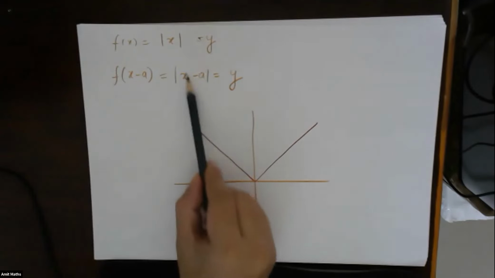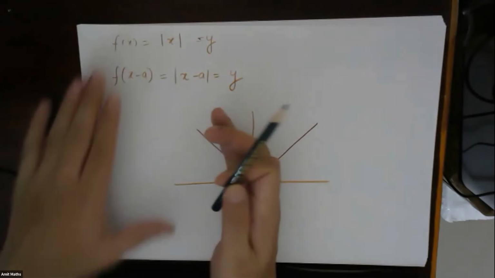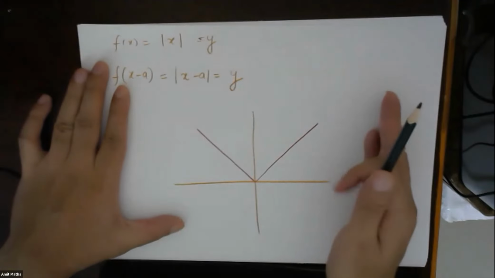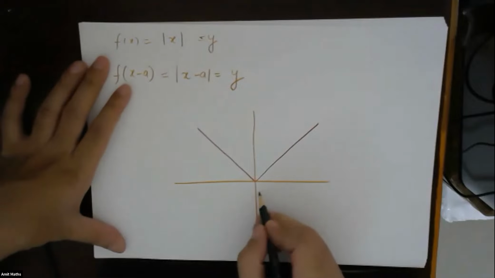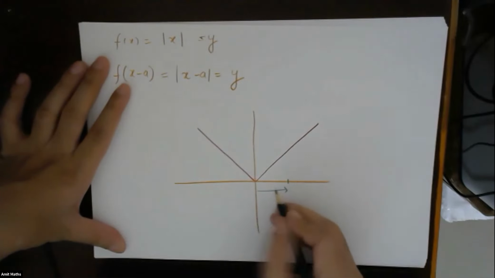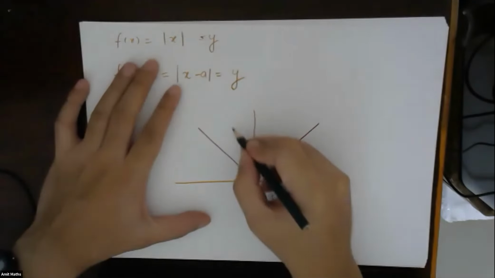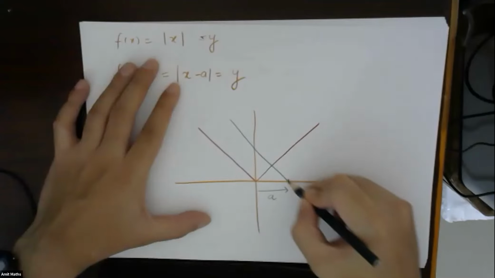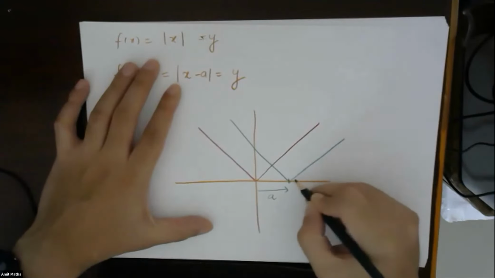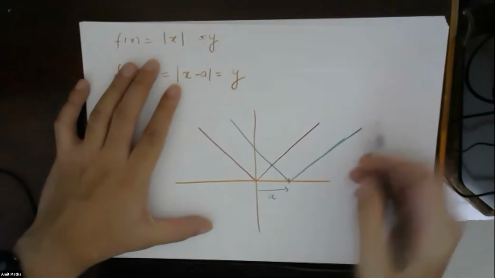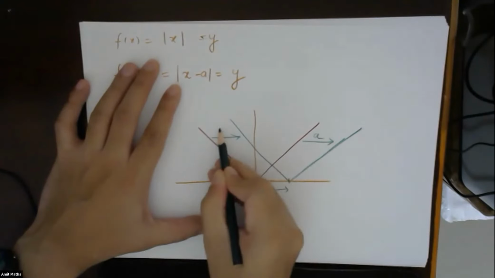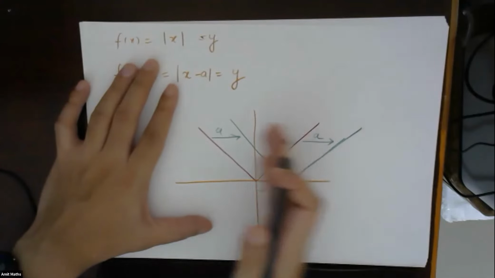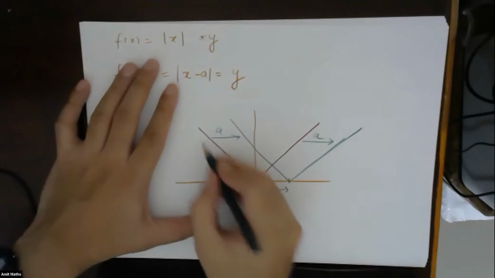So when I'm subtracting something, to counter it, it is shifting to the right. When I was adding something, to counter it, it was shifting towards left. So this whole thing shifted a towards right. So now the new graph will look something like this. The whole thing is shifted a units to the right.